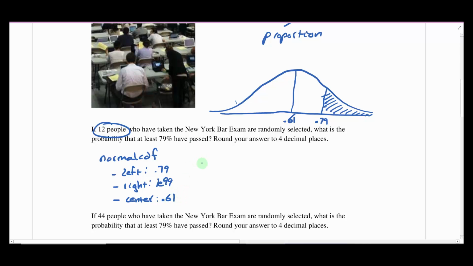The last thing it's going to want to know is the standard deviation, and this is really the only tricky part.